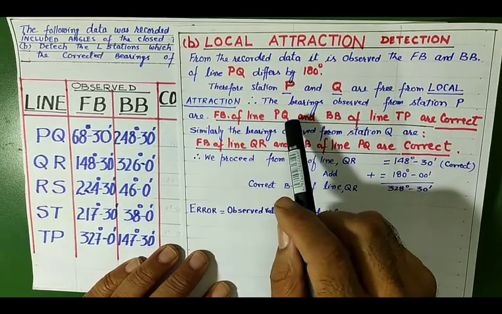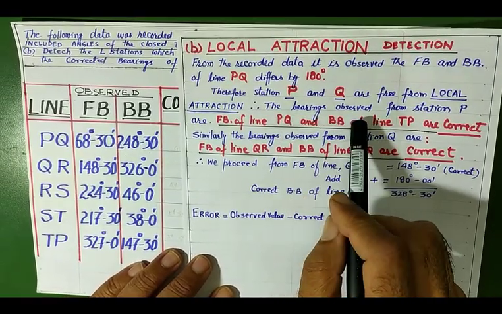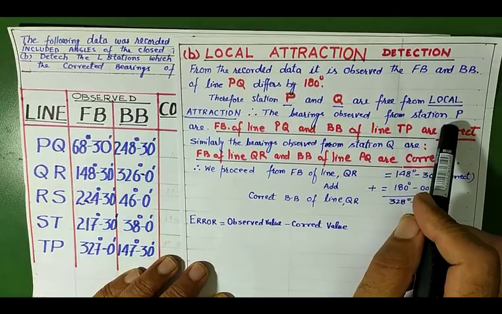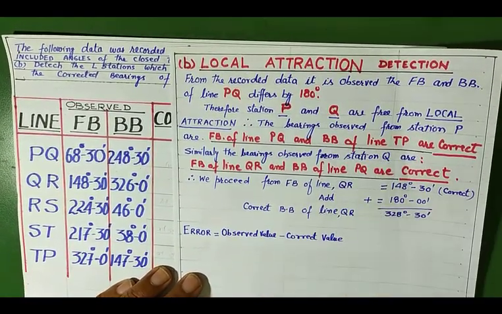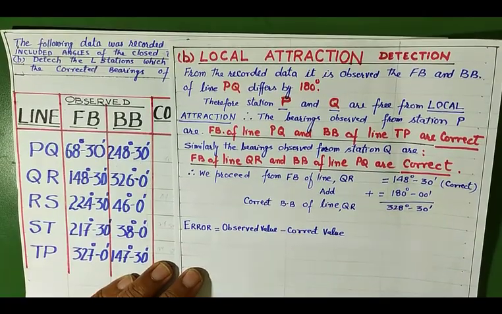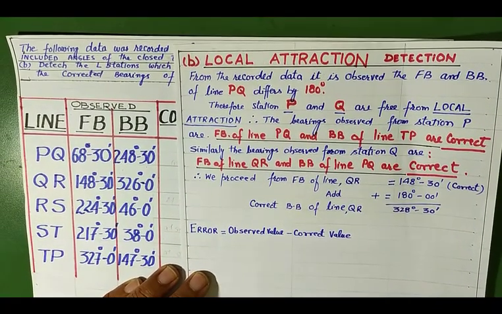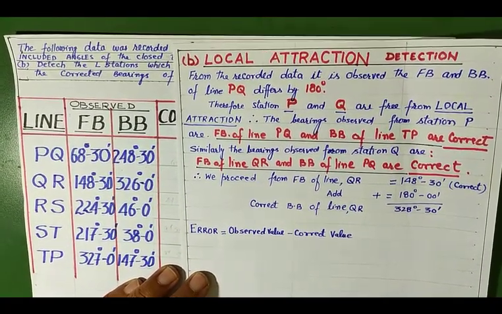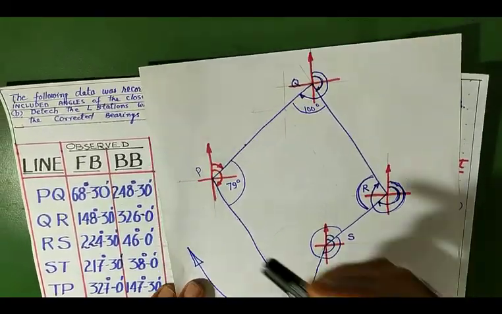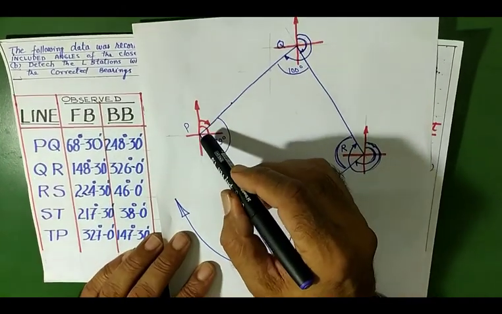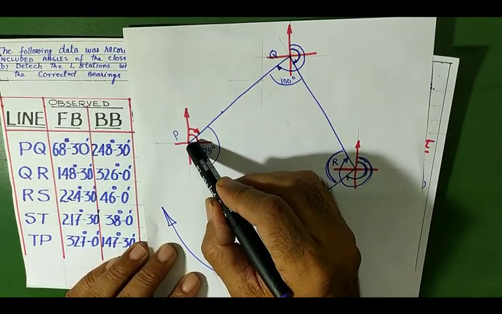Therefore, the bearings observed from station P, the forebearing of line PQ and the back bearing of line TP, are correct. I will again repeat this thing. What is the meaning of this? When you are at station P, this station is free from local attraction.